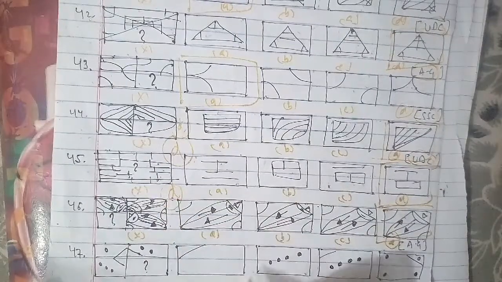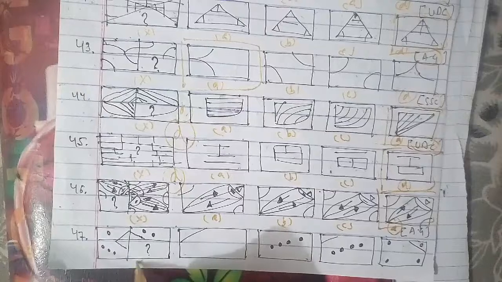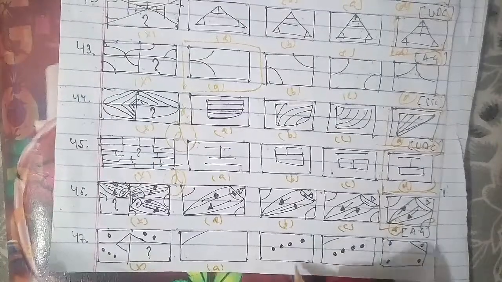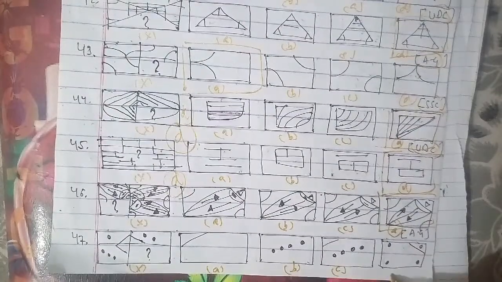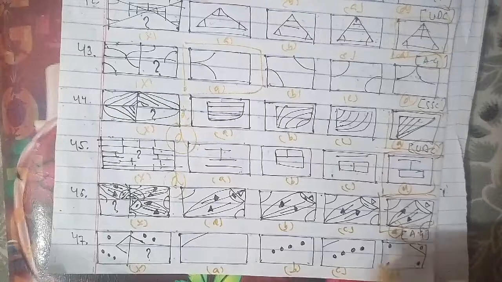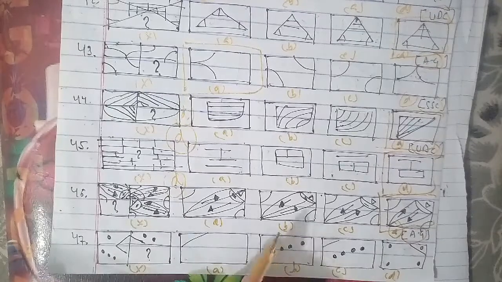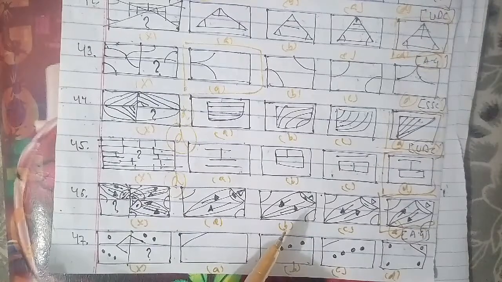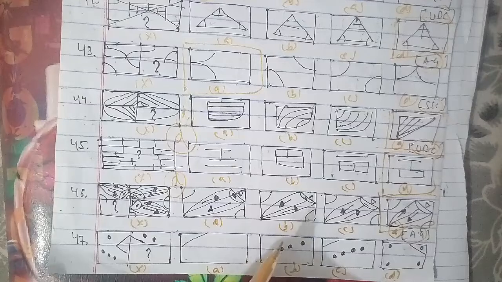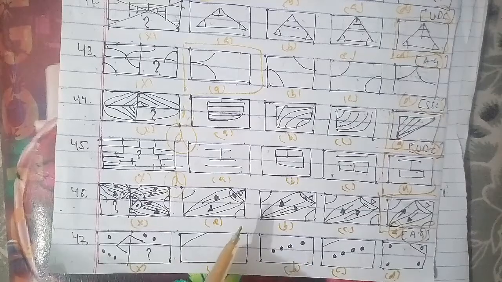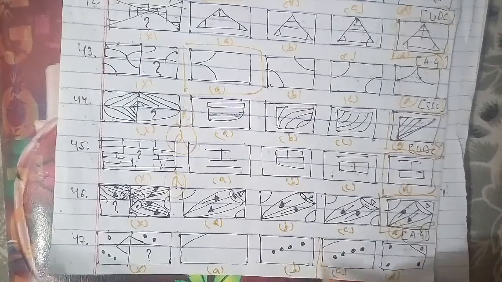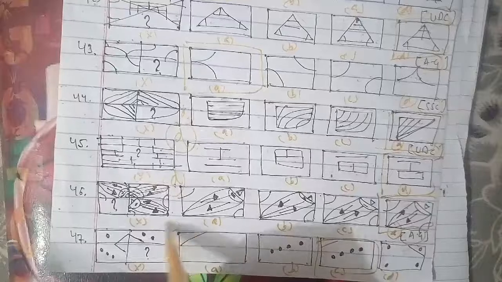Let's go ahead with 47th question of the session. This has been the figure cross A, B, C and D. This has been asked in your assistant grade question paper, and that is also an important paper with respect to competition. On the same cases, we have to find out the figure here, and the figure which we have to find out is the figure C, which will be the right answer for this question as well.